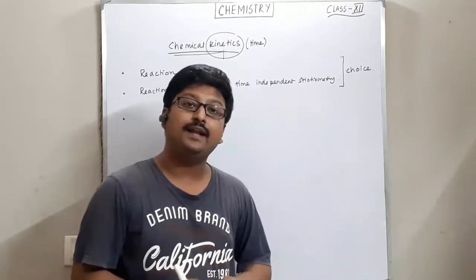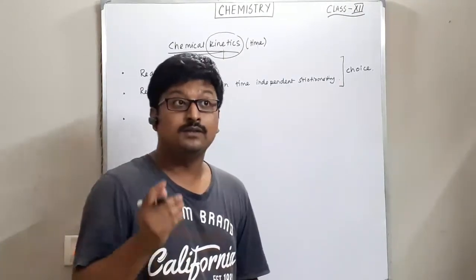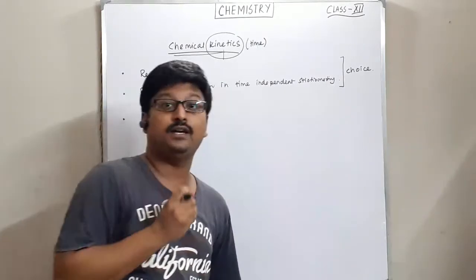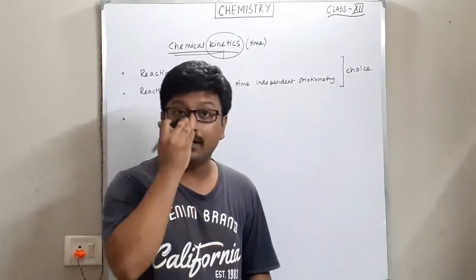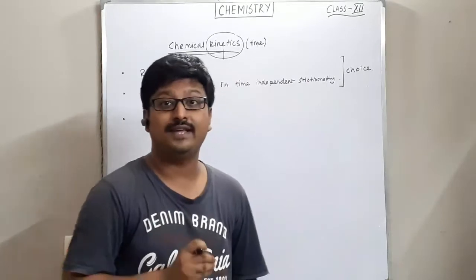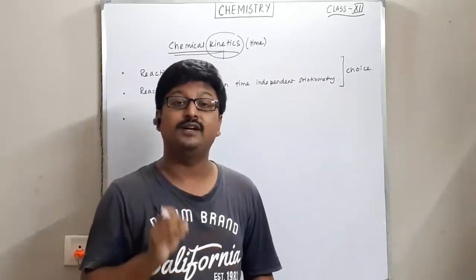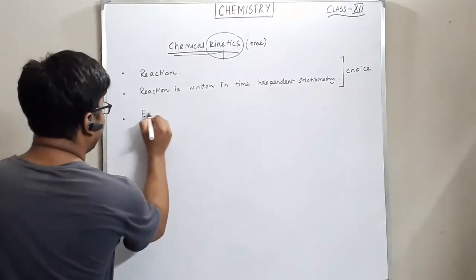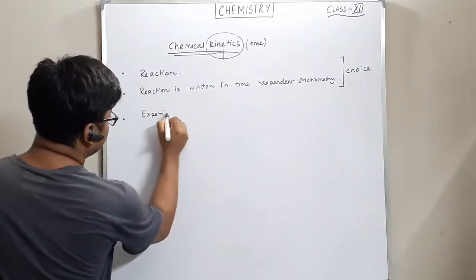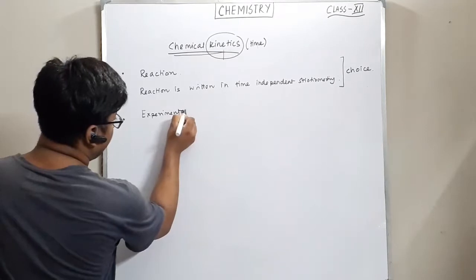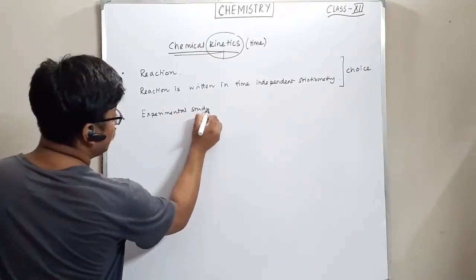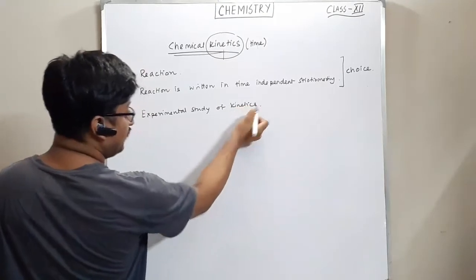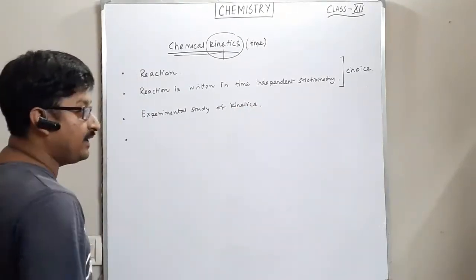Now, the thermodynamics can be studied theoretically also, but the kinetics of a reaction can only be measured experimentally. So, experimental study of kinetics.